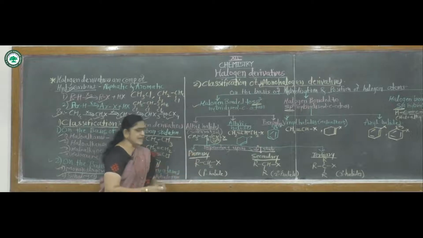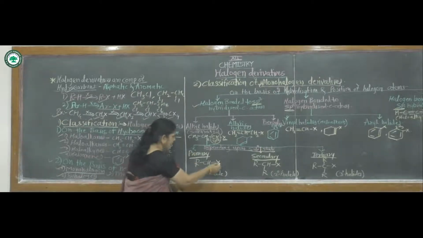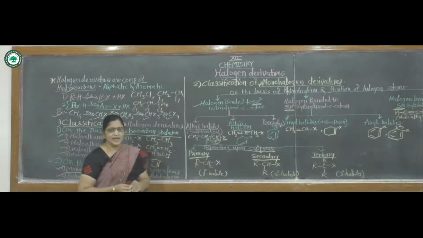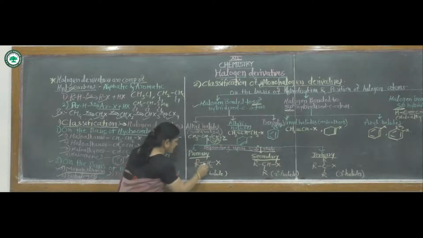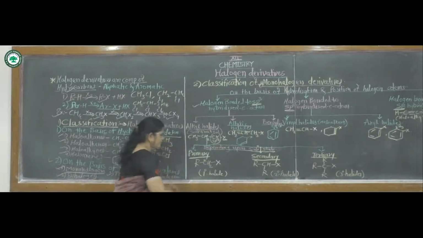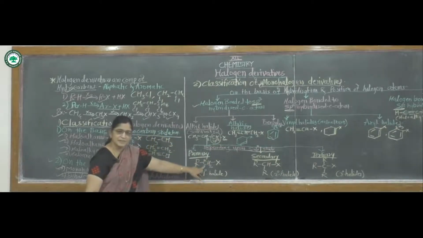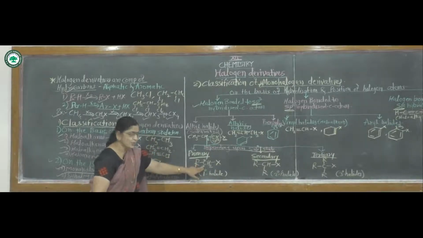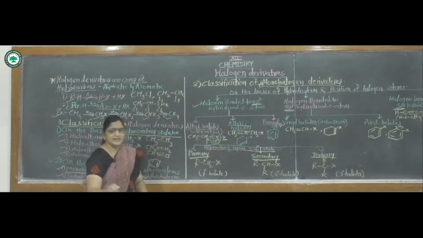Primary alkyl halides means if the halogen atom is attached to a primary carbon atom, it is called a primary alkyl halide. Why is this carbon called a primary carbon atom? Because this halogen atom is attached to a primary carbon atom. Hence, this alkyl halide is called a primary alkyl halide.